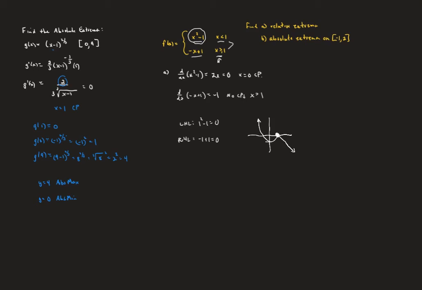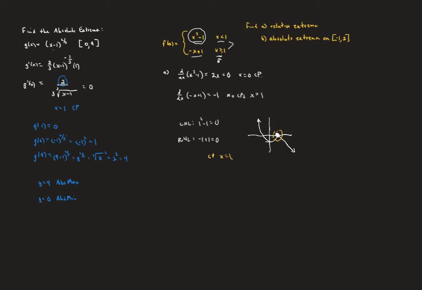We can see from our graph that that is the largest y value in some region around there containing it. Because it's going to be a corner point, that is going to be a critical point, I should say that. So then for our relative extrema, we're just looking for points that are going to be the largest or smallest in some region containing them.